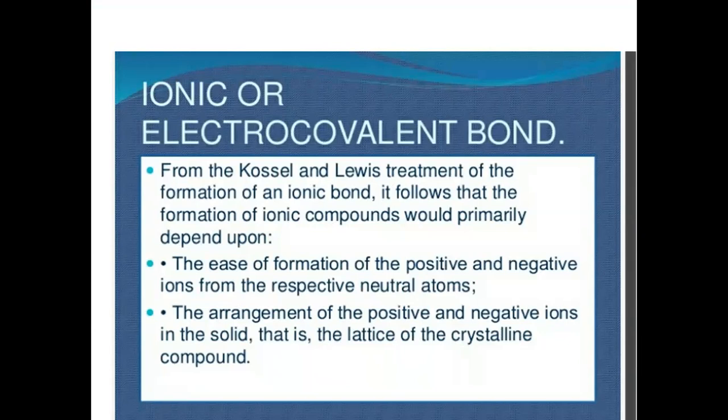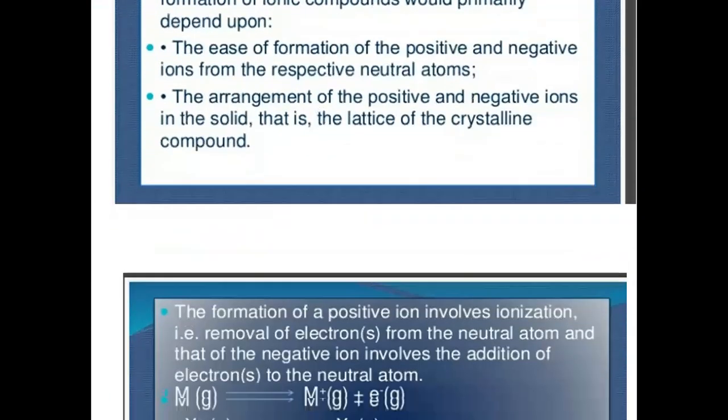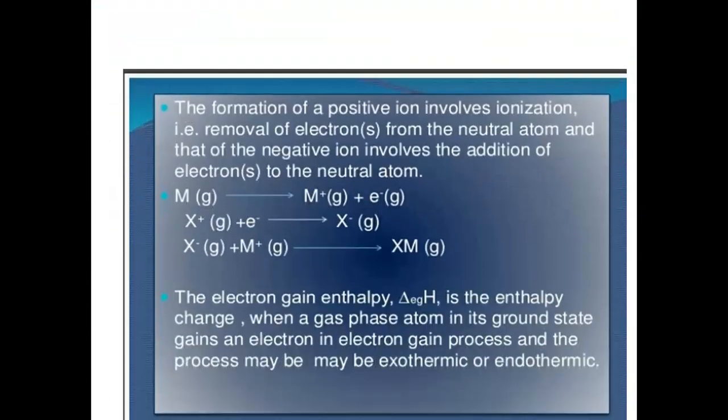So first we will study about ionic or electrocovalent bond. What are these bonds? Electrovalent or ionic bond is formed between the atoms by the transfer of one or more valence electrons of one atom to other atom, so as to complete their outermost octets and acquire stable nearest noble gas configuration. Like sodium and chlorine has attained the stable electronic noble gas configuration.